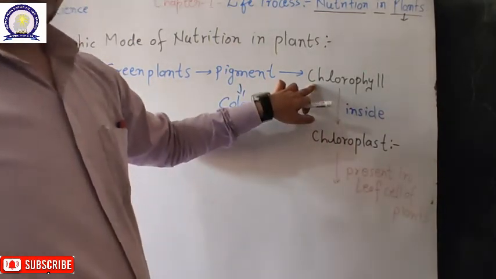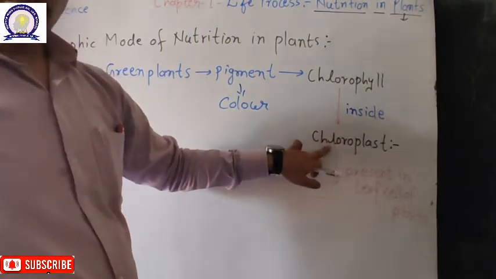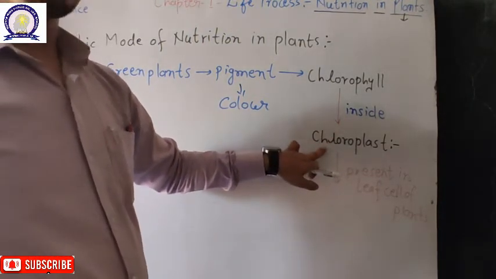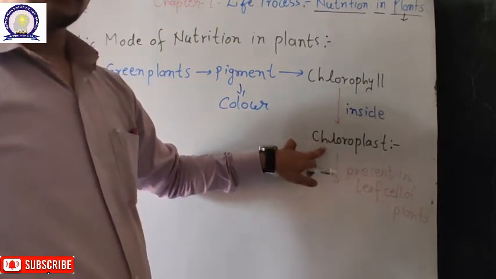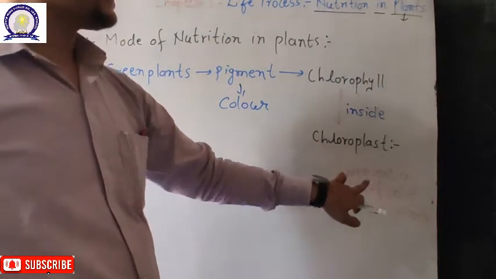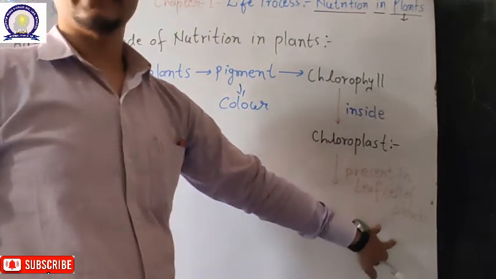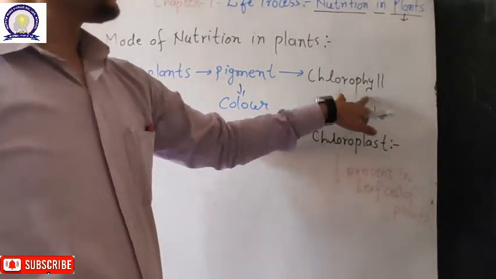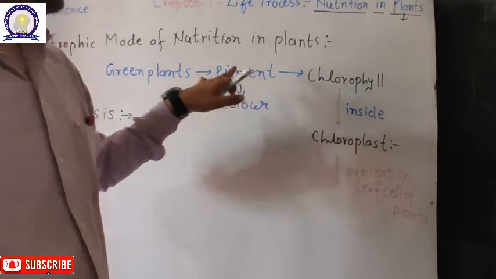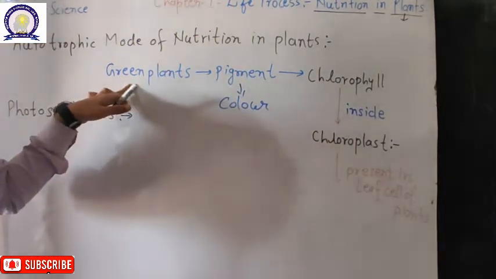Chlorophyll is a pigment which is present inside the chloroplast, and chloroplast is a cell organelle. You are all very well aware of various types of cell organelles. So chloroplast is present in the leaf cells of the plants and contains chlorophyll, a pigment. That's why the plants' color is mainly green.